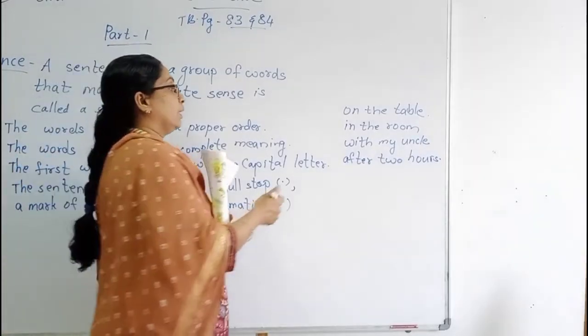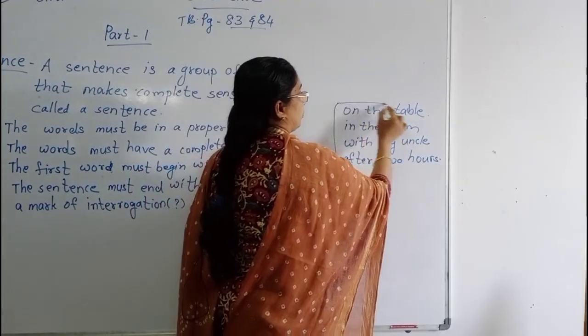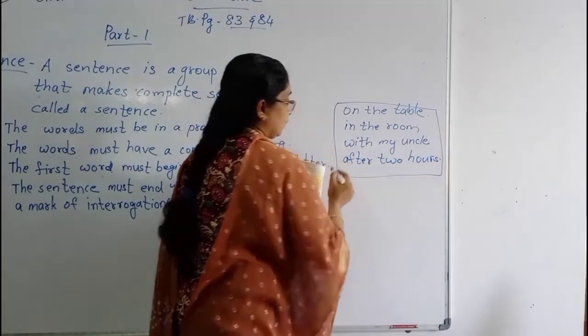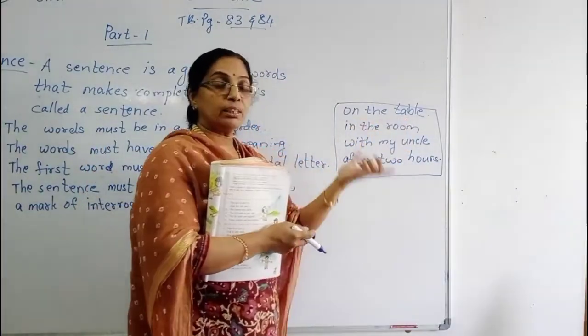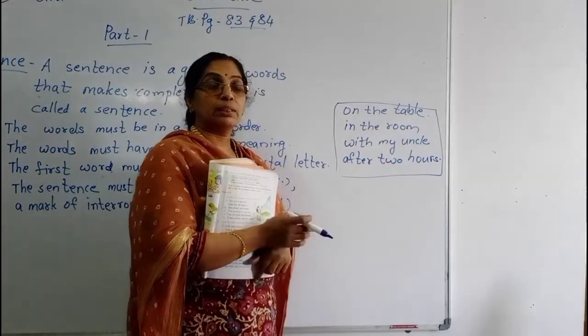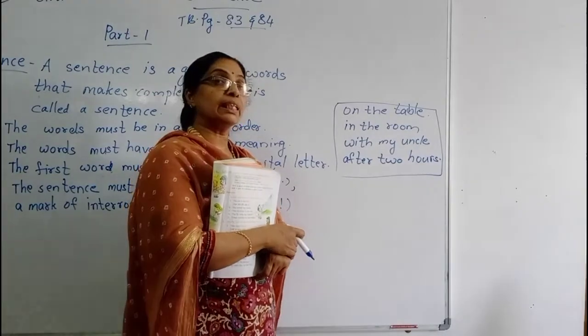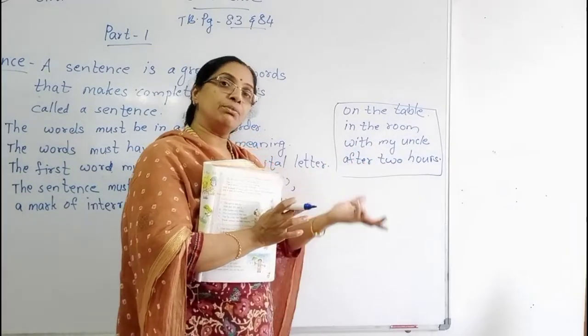Children, I wrote some words here. Did you get any meaning, children? No. On the table, what? This is an incomplete sentence. In the room, something there in the room. That is also incomplete. With my uncle. Who is with my uncle? What is with my uncle?